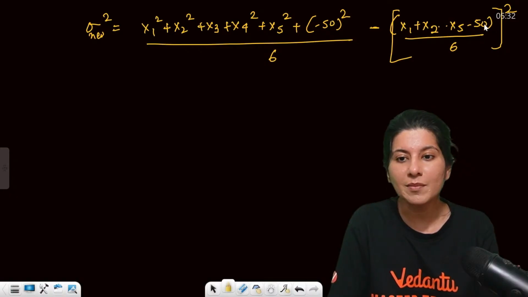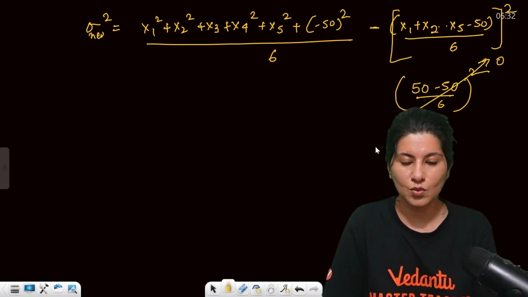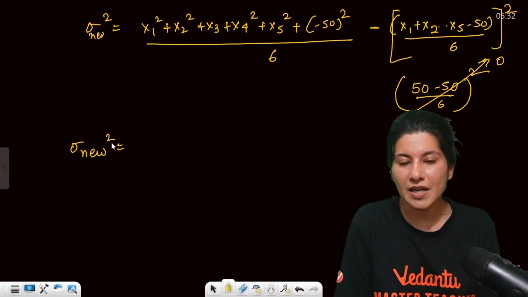So this is 50 minus 50. Okay, this is 50 minus 50 upon 6, whole square. So this is actually 0. Now, sigma nu square, basically mean is coming out as 0, right?